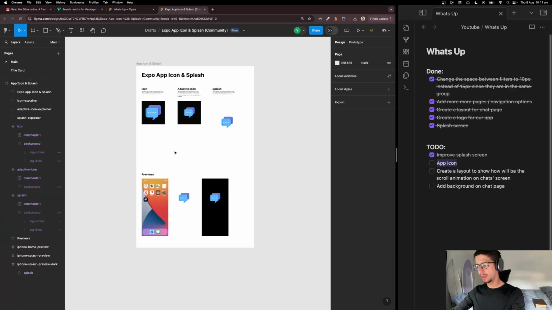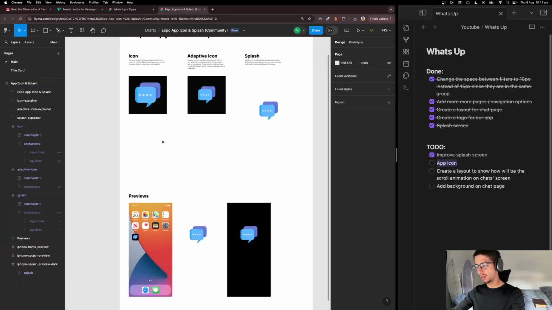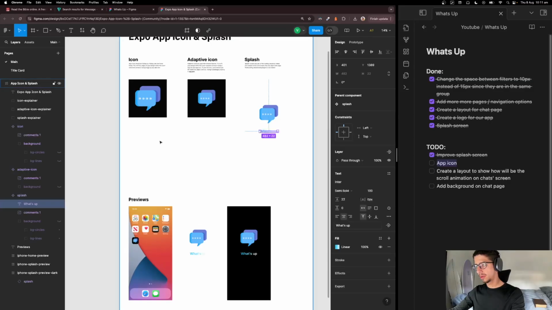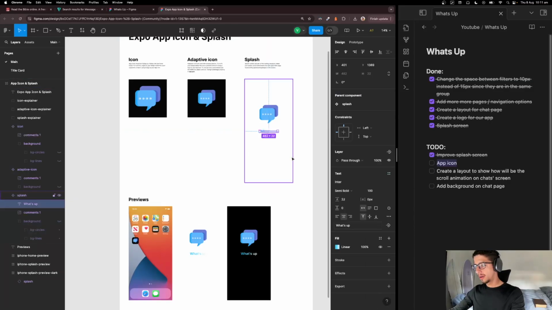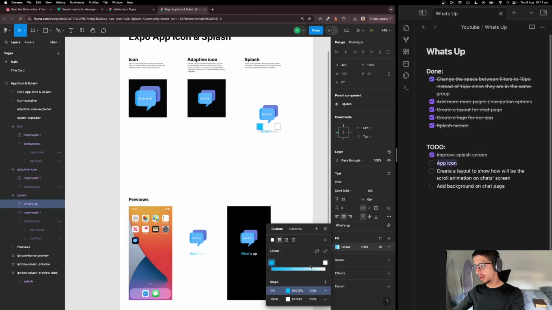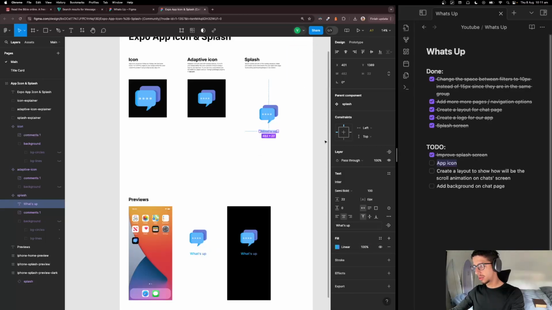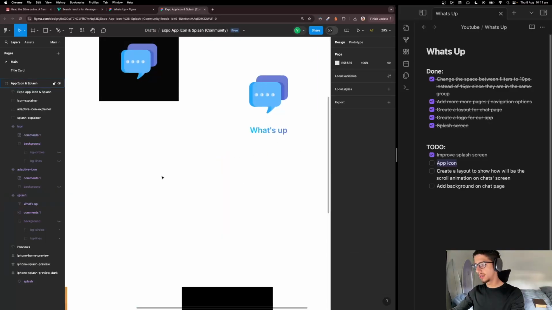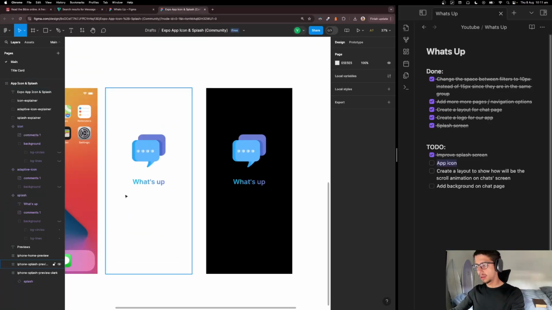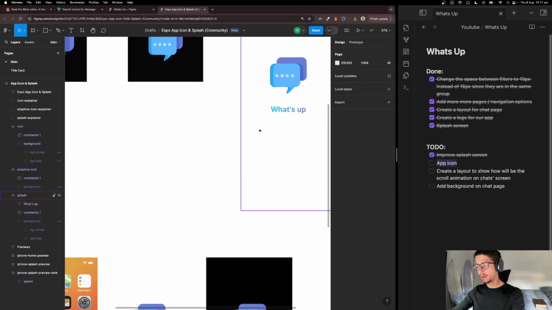No, I won't. Let's remove that. Let's make that simpler. Or we can use a different color like this one. Maybe like this. Yeah, let's keep that for now.